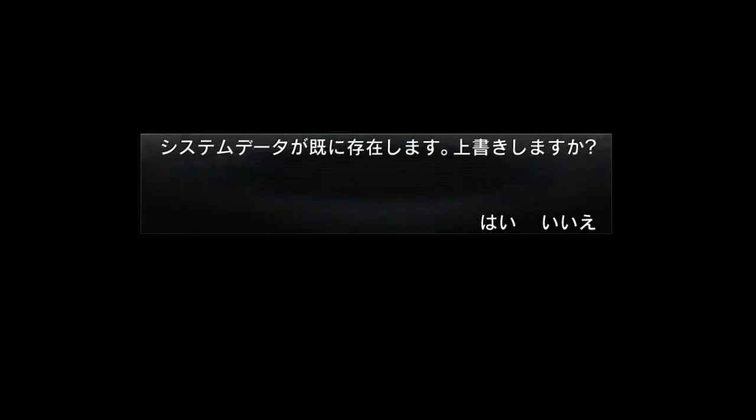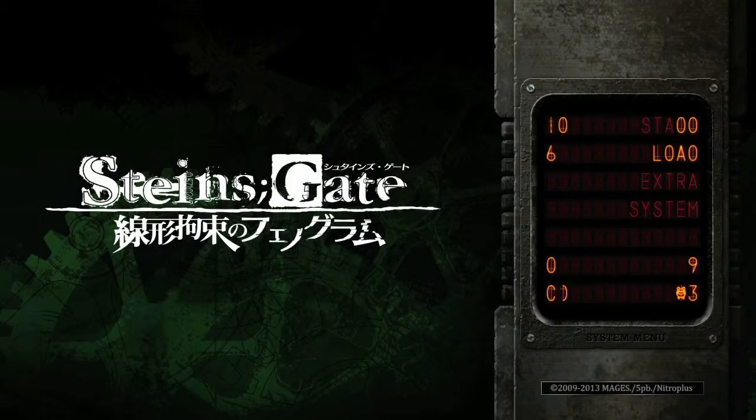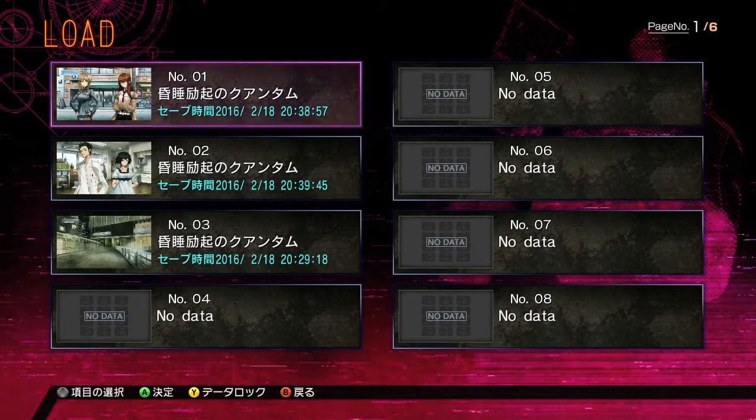Alright, you should finish the chapter and get your achievement right there for 50 gamer score. I got it in another previous playthrough, and I'm going through this game again to try to get my 100%. But what you want to do now is go to load, and then we want to load from slot number 1. So make sure you do that.